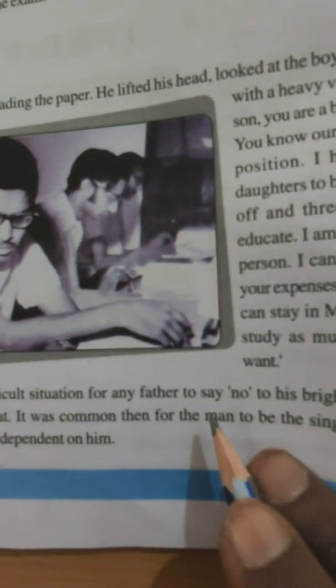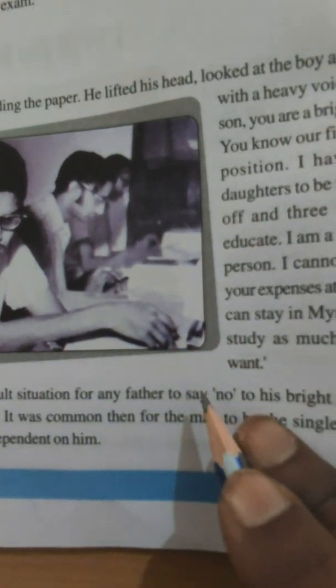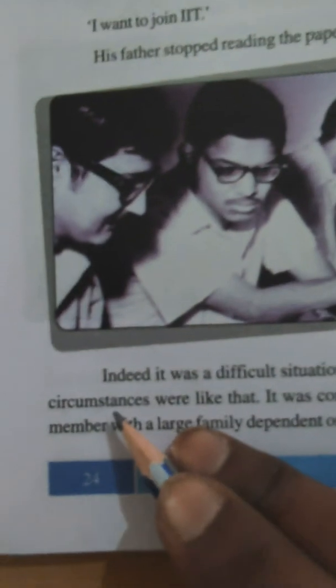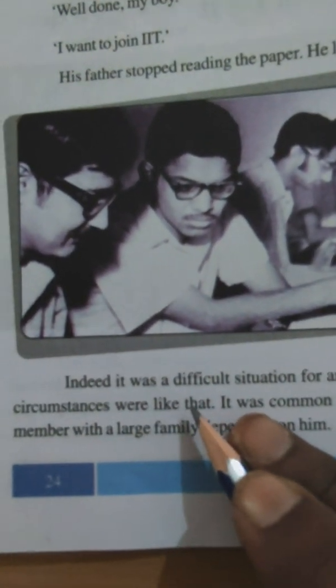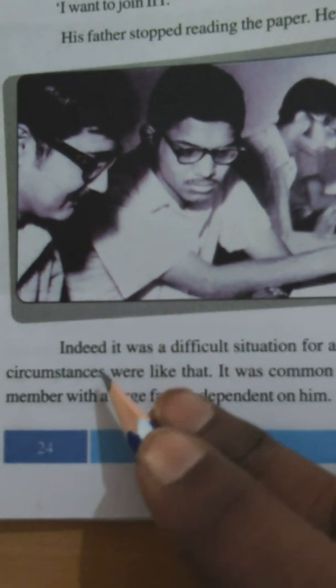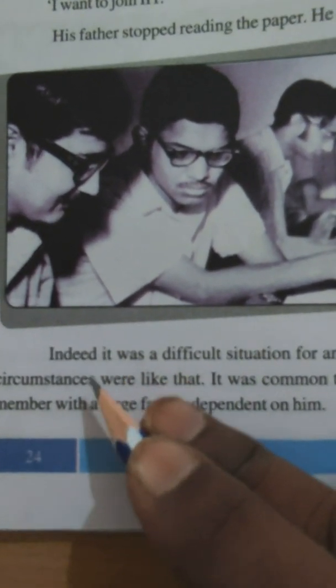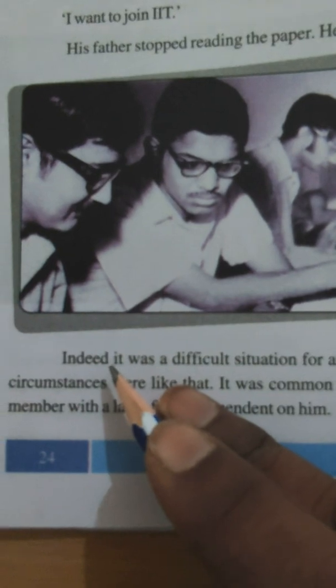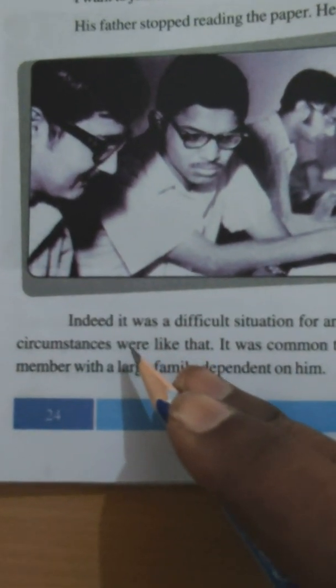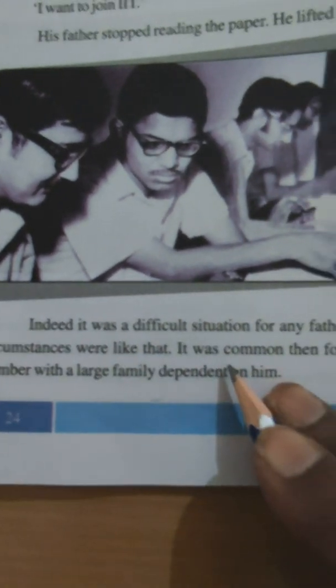This father also felt very sorry, but he could not do anything. Circumstances were like that. Circumstances means situations. Because he can't afford the expenses. He is getting only a salary and there are more children. He has to take care of other children's studies and the marriages of the girls.